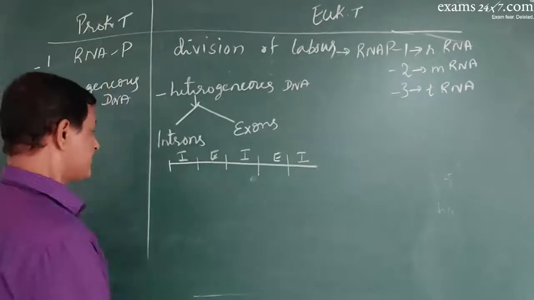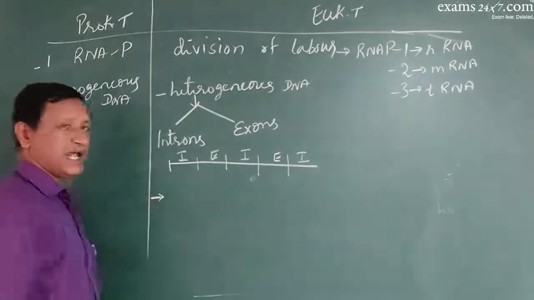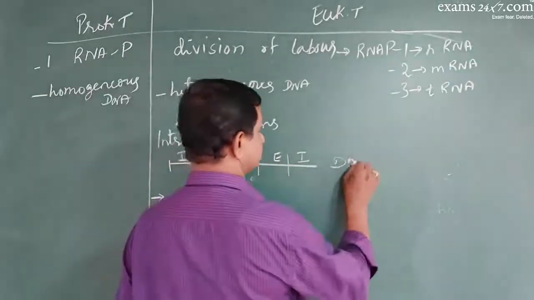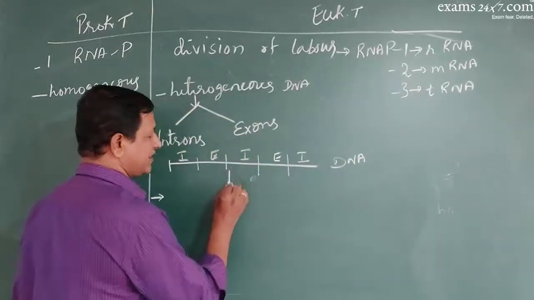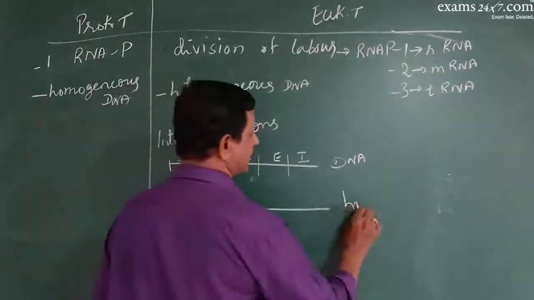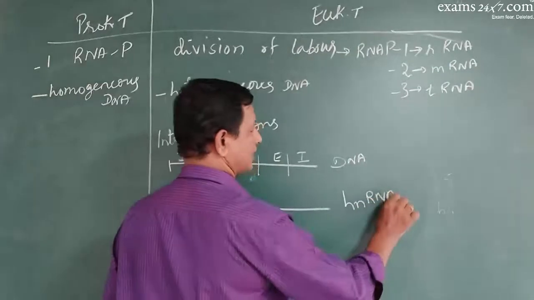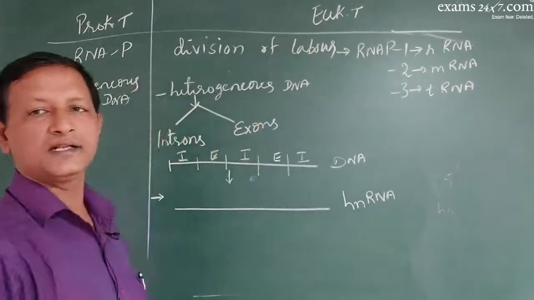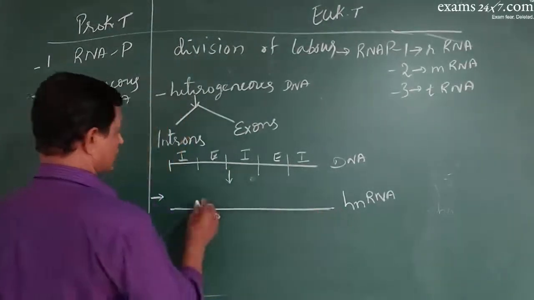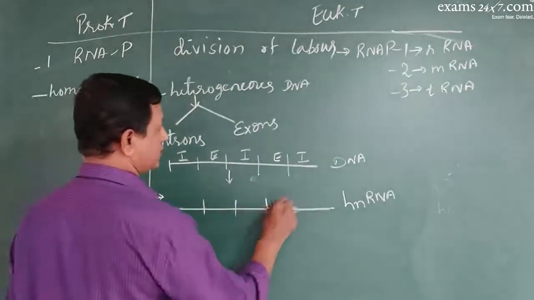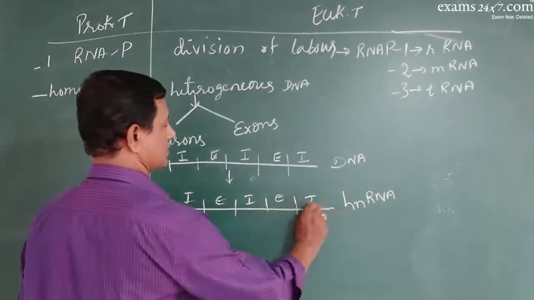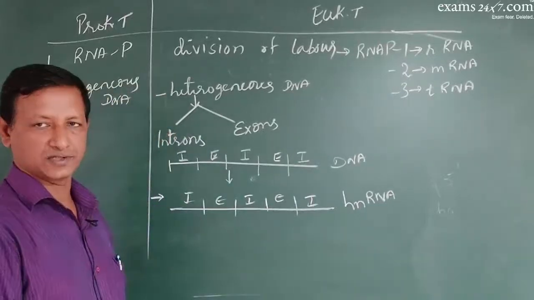So in eukaryotes, during transcription, this DNA produces by transcription an hnRNA. hnRNA is heterogeneous nuclear RNA, consisting of both introns as well as exons.